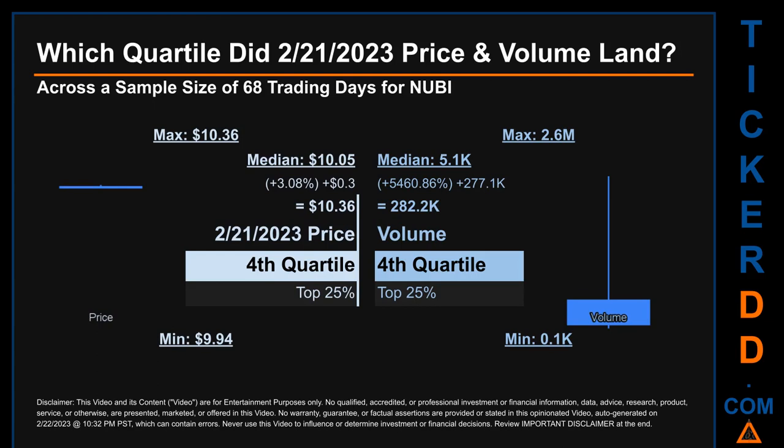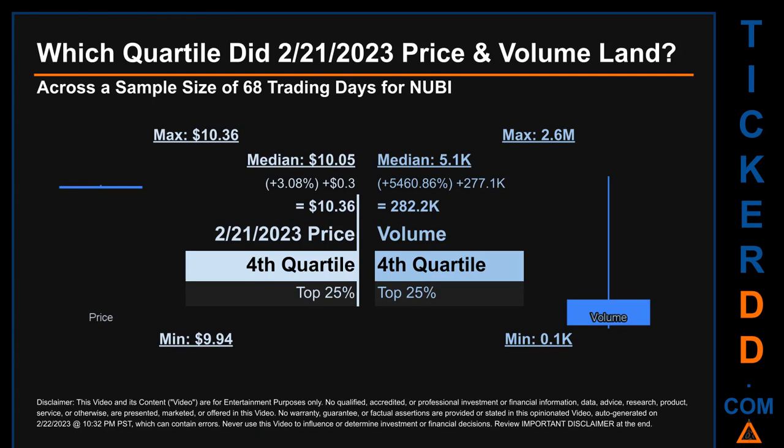Which quartile did February 21, 2023 price and volume land? Across a sample size of 68 trading days, the maximum end-of-day price for NUBI was $10.36 while the minimum was $9.94. Within that price range, February 21, 2023 price of $10.36 landed within the fourth quartile, meaning that it was within the top 25% of all sampled end-of-day prices.